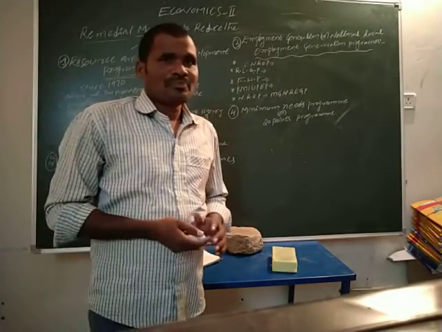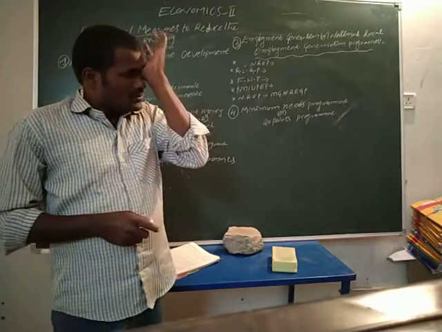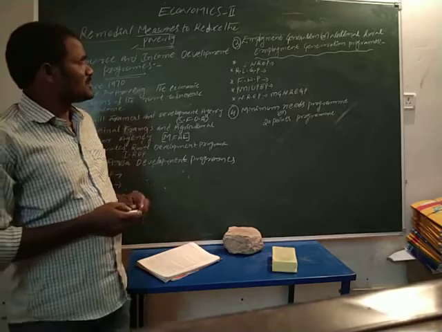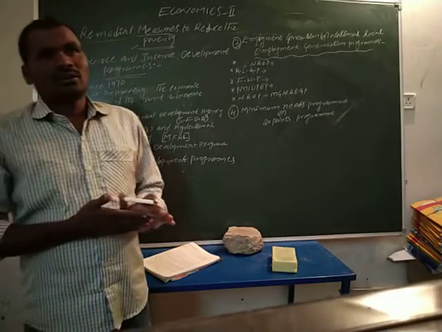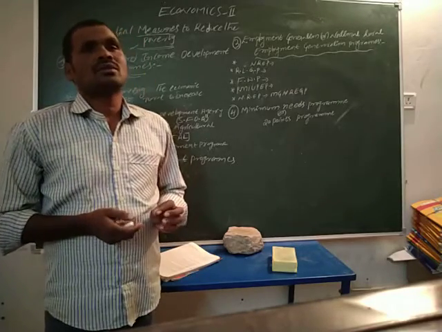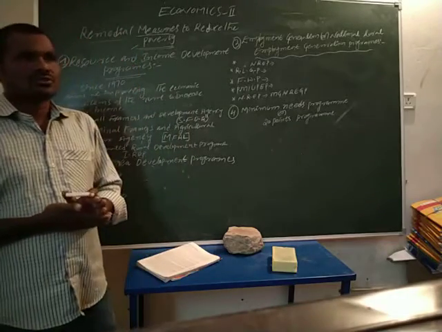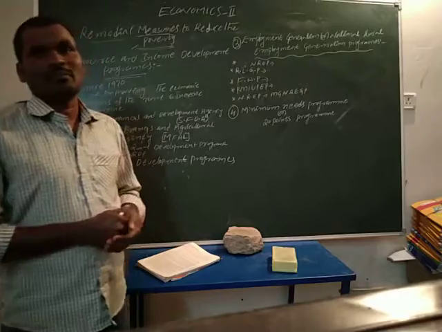Discuss the causes of poverty. There are so many causes of poverty. The first is concentration of economic power and unutilized natural resources, and deficiency of capital, and social reasons. So these are the causes of poverty.